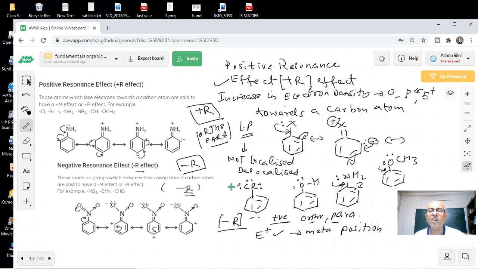So two types of resonance we are showing, plus R and minus R, and what is the result of that when they are attached to benzene ring. They are very important for the organic chemistry reactions, and questions will be there on this. So we could draw four resonance structures for nitro group, if you have attached CN group or benzaldehyde group. All these COH groups, they are withdrawing electrons. Okay. Yes, sir.